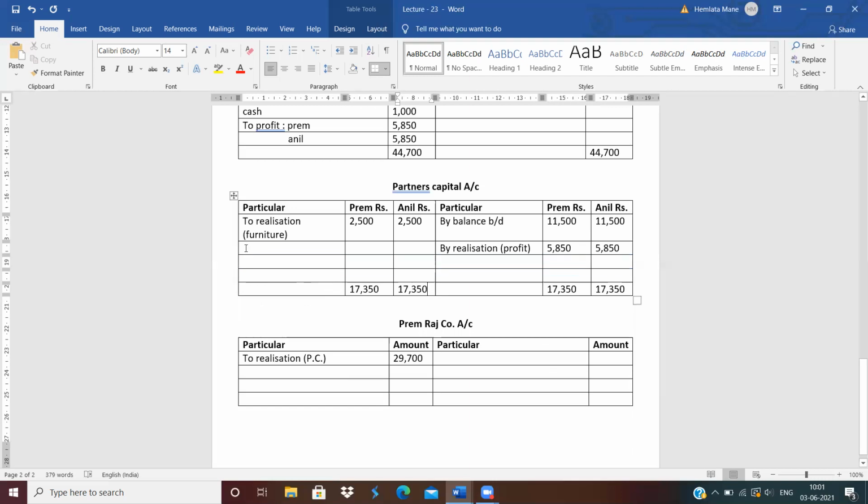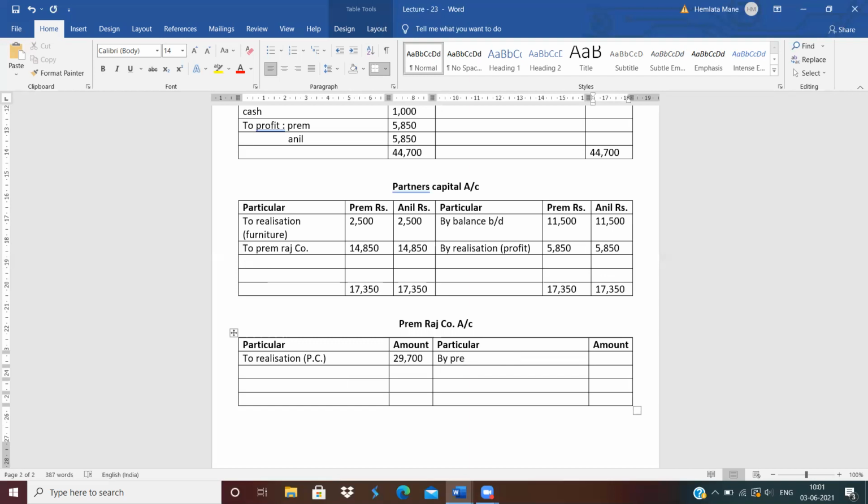And now find out the difference to the new firm, to Premraj Company. How much difference? Premraj Company 14,850, and Anil 14,850. Okay. Now write down by Prem, by partners capital account, or directly write down by Prem.